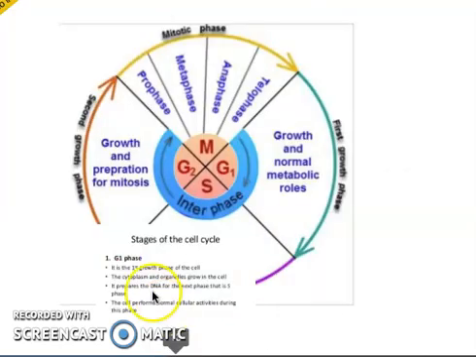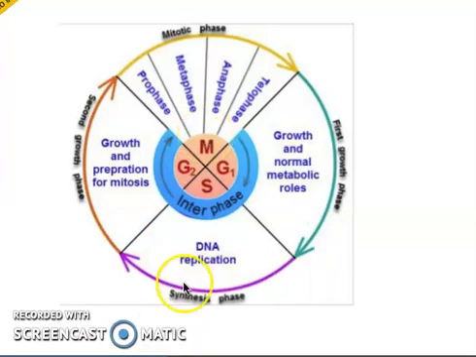Going into further details, we have a sketch of complete mitosis. Here we have, first of all, the first growth phase, growth with normal metabolic roles. So in G1, simply metabolism occurs. The cell is going to produce lots of energy for itself, because this cell is going to divide and it needs lots of energy. For production of lots of energy, it is going to have more and more mitochondria, and more enzymes are going to be required. So it is also growing its ribosomal numbers. The number of ribosomes and mitochondria are going to be increased. Metabolism is going to be increased in the G1 phase.